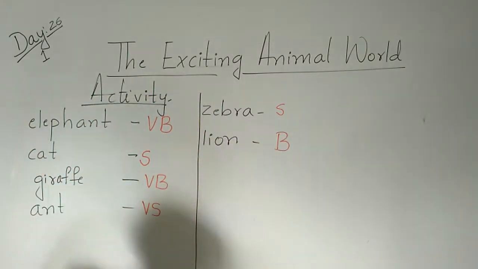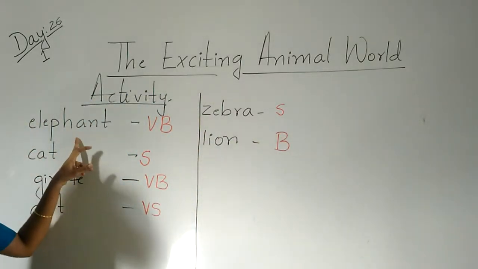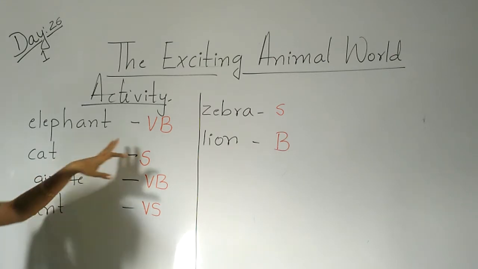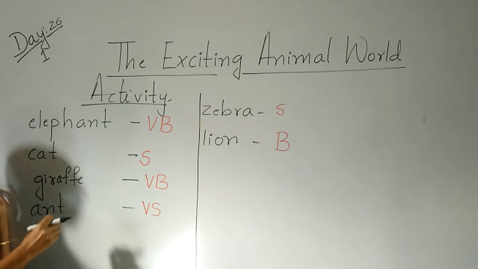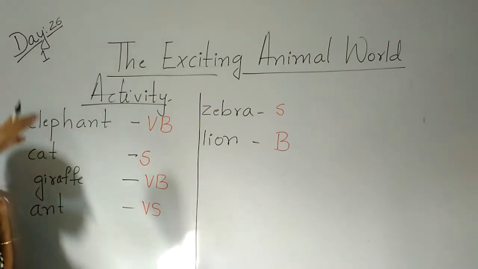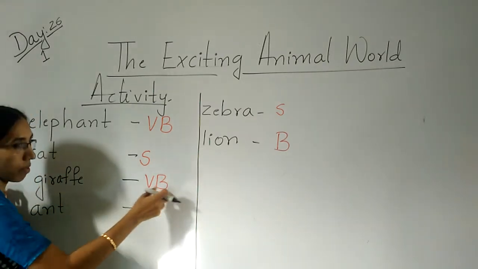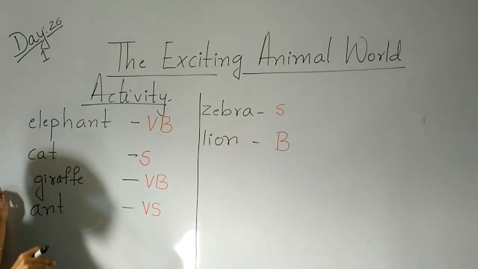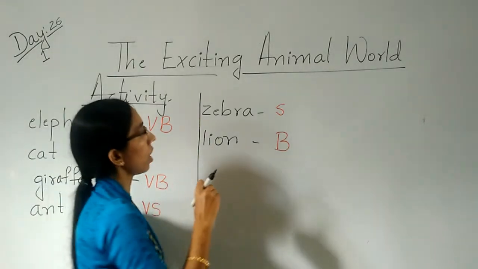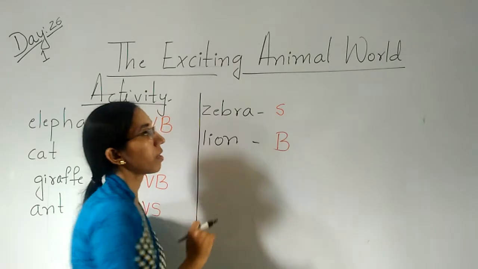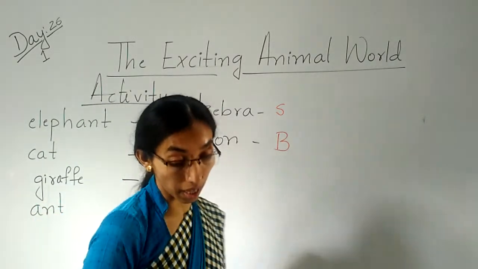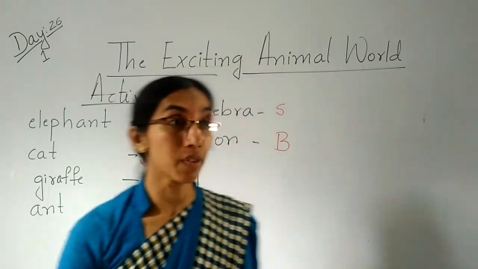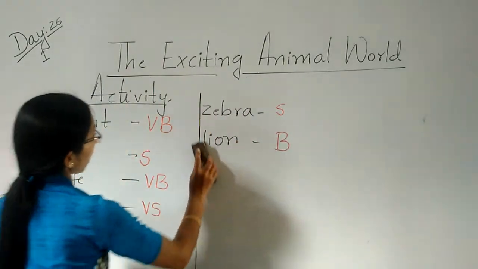Yeah, children, now see here, the size of the animals. Elephant is very big. Cat is small. Giraffe is very big. This is tall, no? So we should write very big. Ant is very small. Zebra is also small. Lion is big. Now we'll see one more activity.